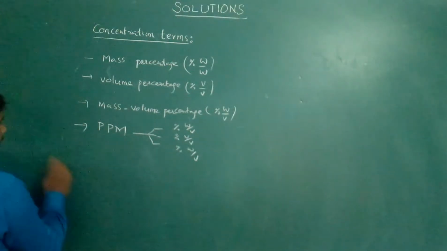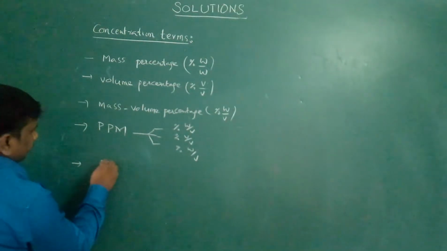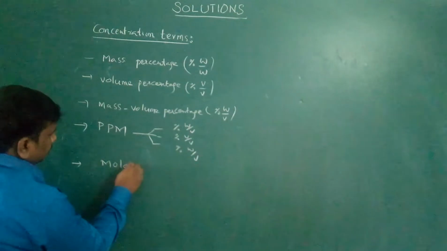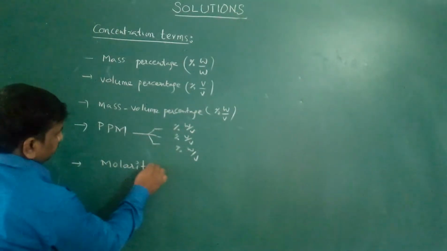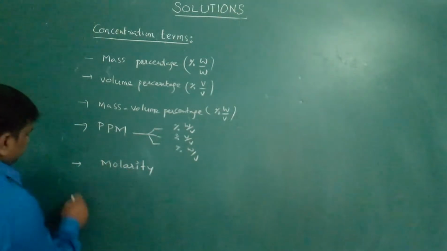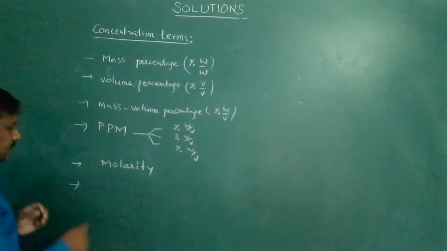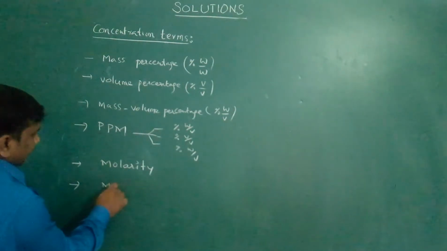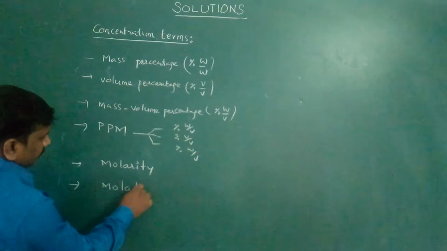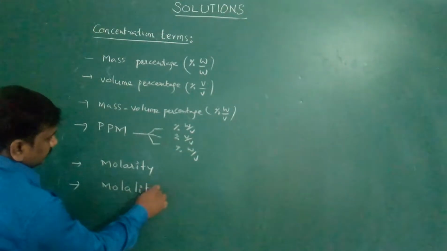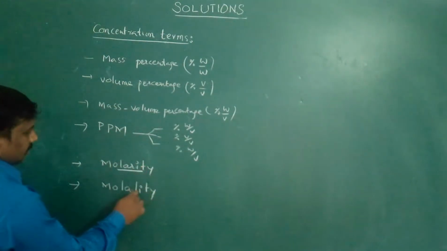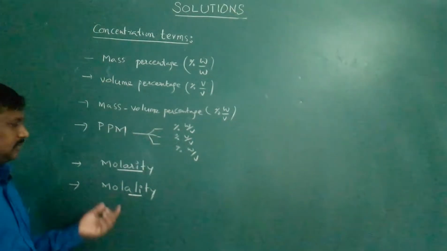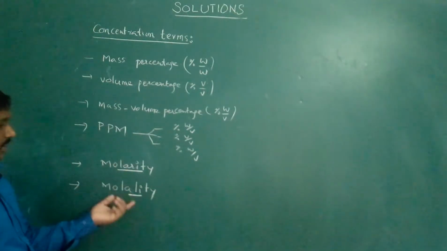So next will be molarity. Next concentration term, molarity. The next one is molality. The difference will be there.